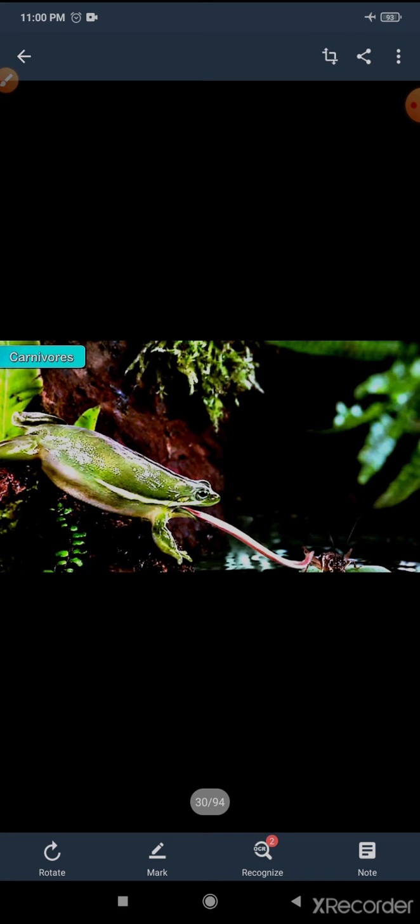They have sharp eyesight and a long elastic tongue. Here you can see the long elastic tongue, how they roll out their tongue to catch prey into their mouth. The long elastic tongue helps them to catch their prey even from a distance. So these all were examples of carnivores.